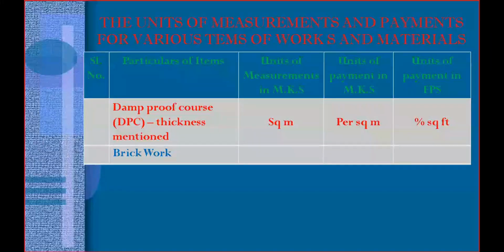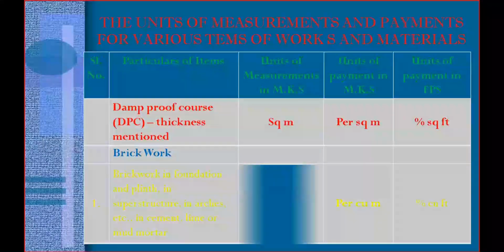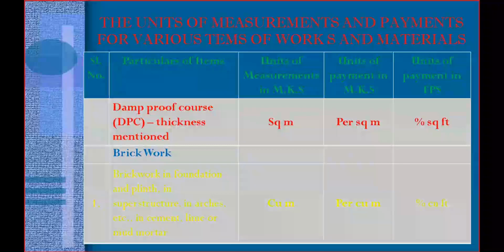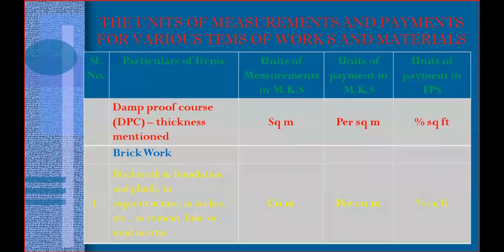In the sub part, the brickwork may be in foundation or plinth or superstructure, or you may find the brickwork in arches. Any type of brickwork, that means plinth or superstructure or foundation or in arches, you need to measure it in cubic meter and you need to pay per cubic meter. But in the FPS system, you need to pay per percentage cubic feet.